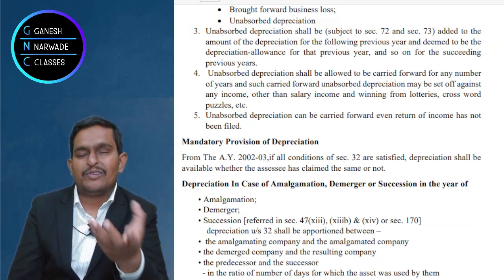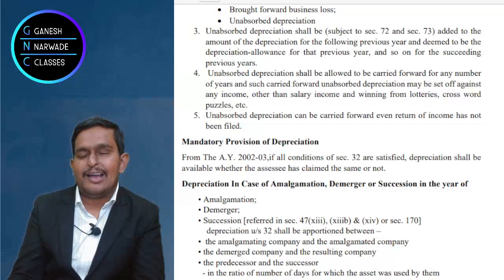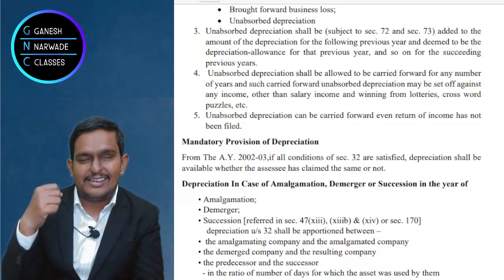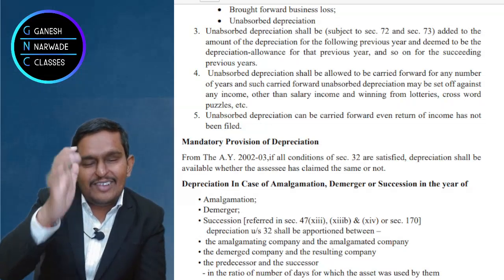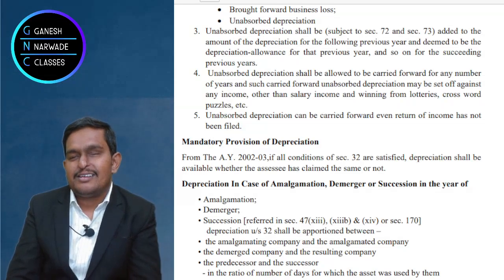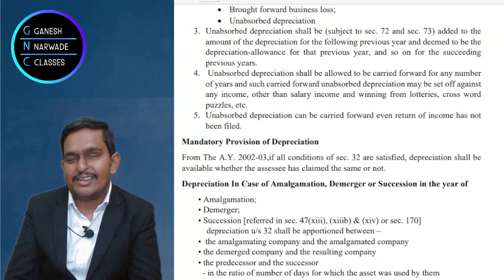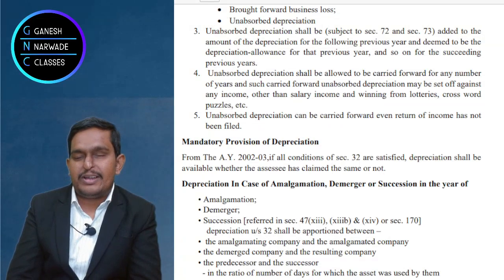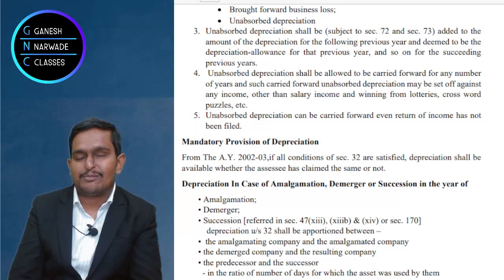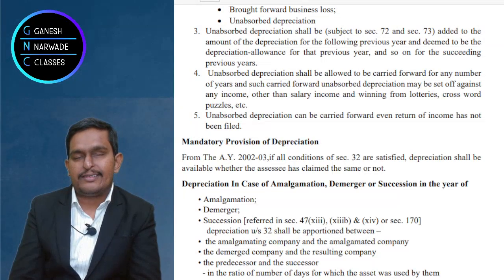So in the first 5 years, why should I claim depreciation? Anyhow there is no tax on us, right? So from the 6th year we will start claiming depreciation. That was the thinking which the taxpayers tried to utilize. So the government lost a lot of money because of that tax planning. Then the government said no,